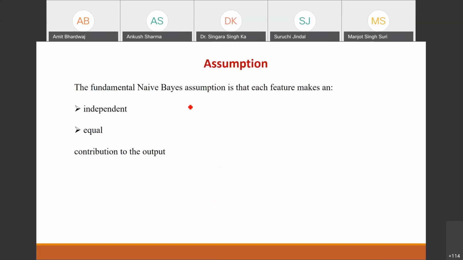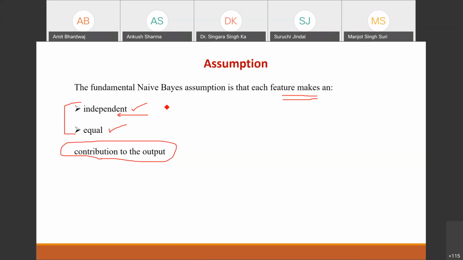So these are some assumptions for the Naive-Bayes model: that each feature is independent, and each feature contributes equally to the output. So these are two assumptions.